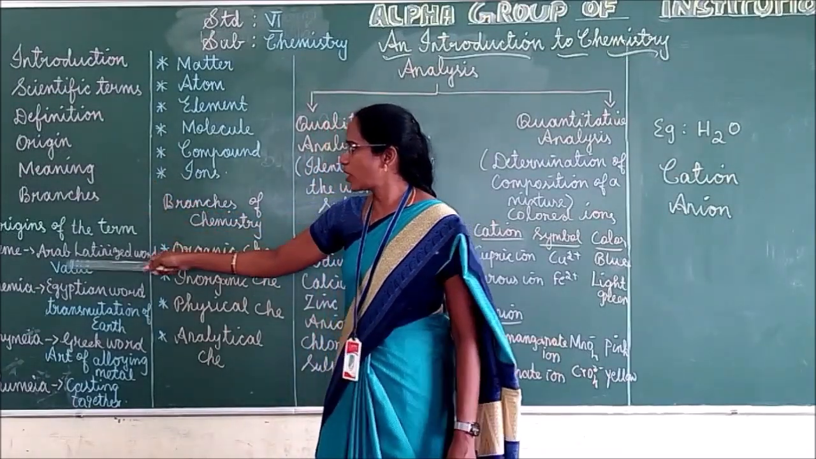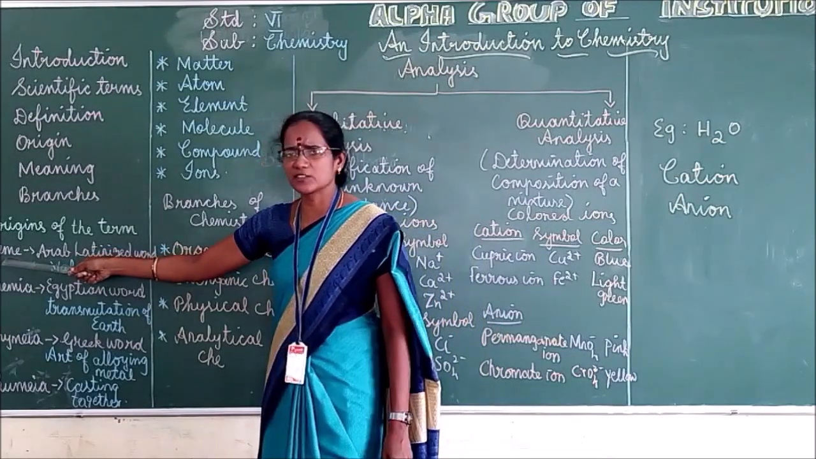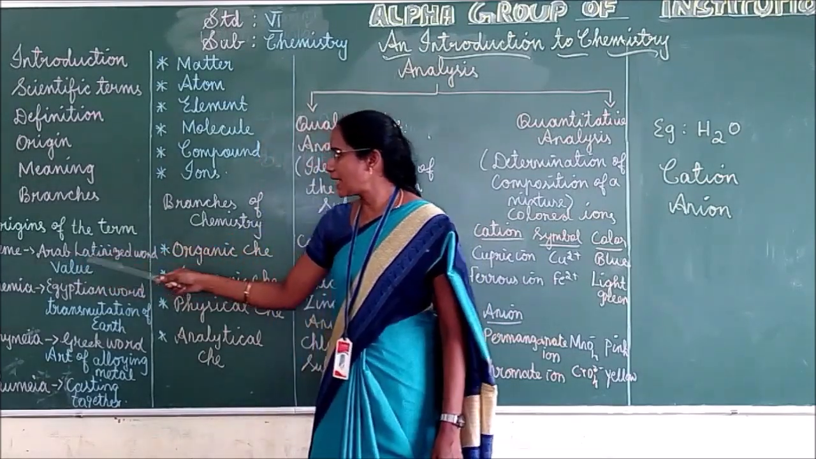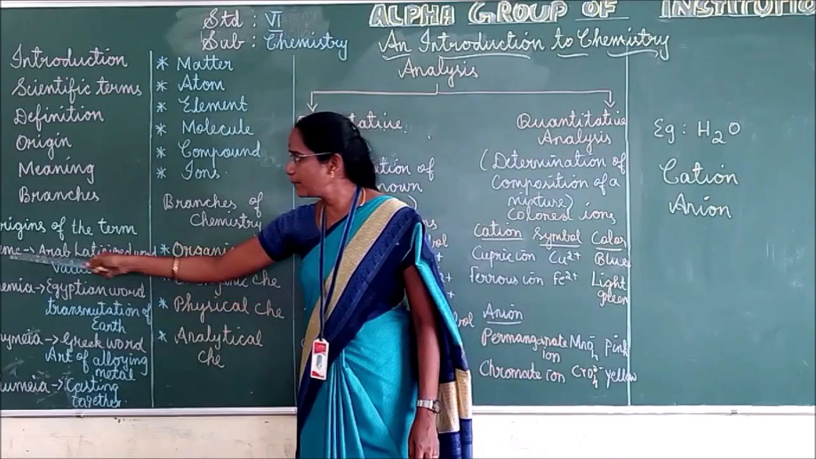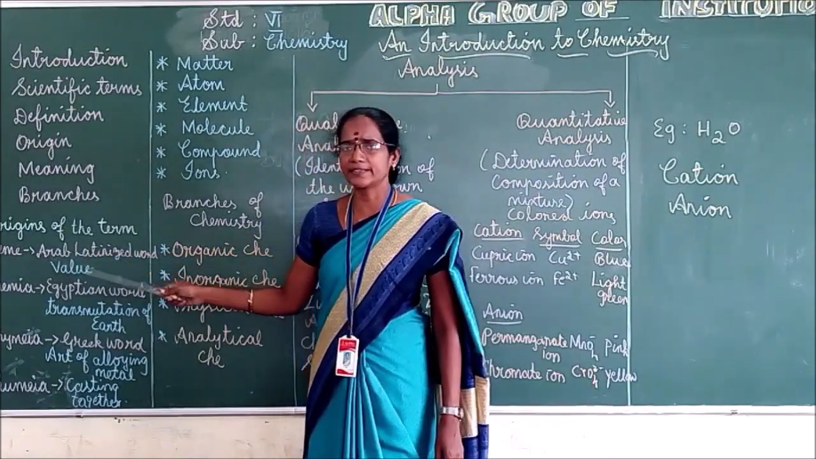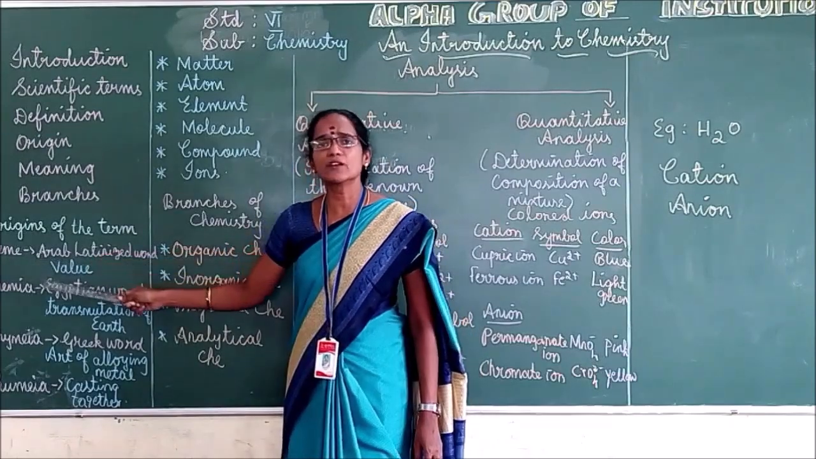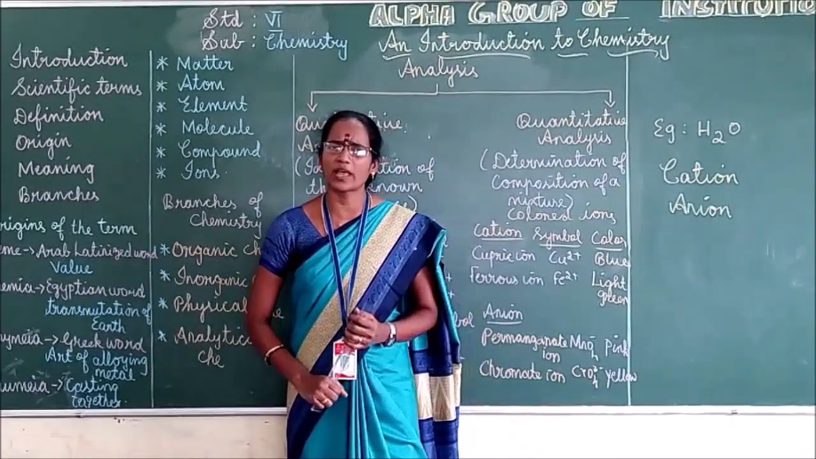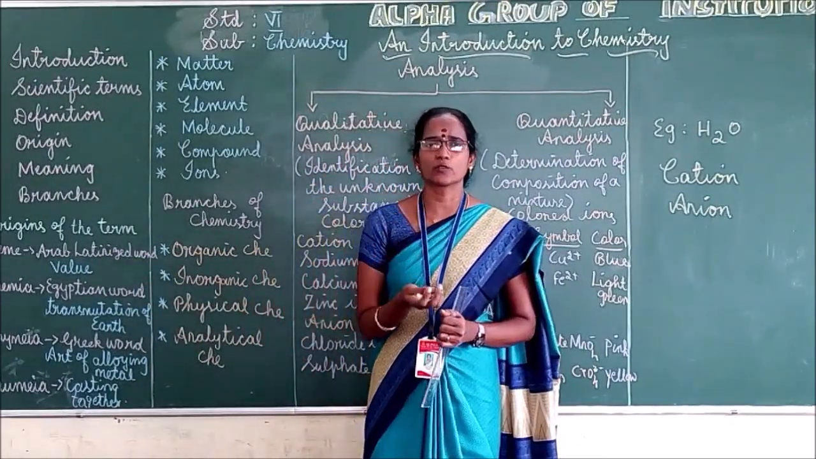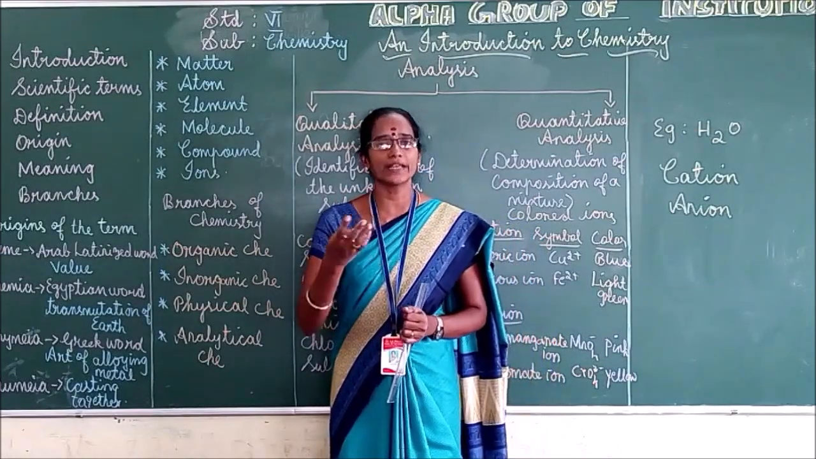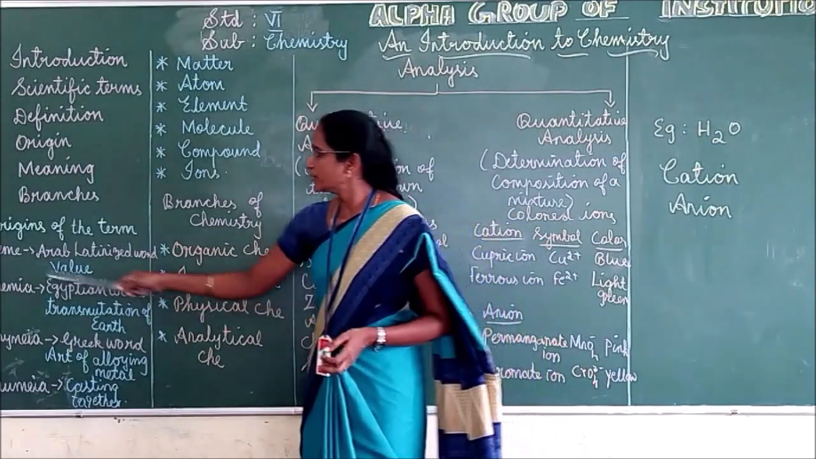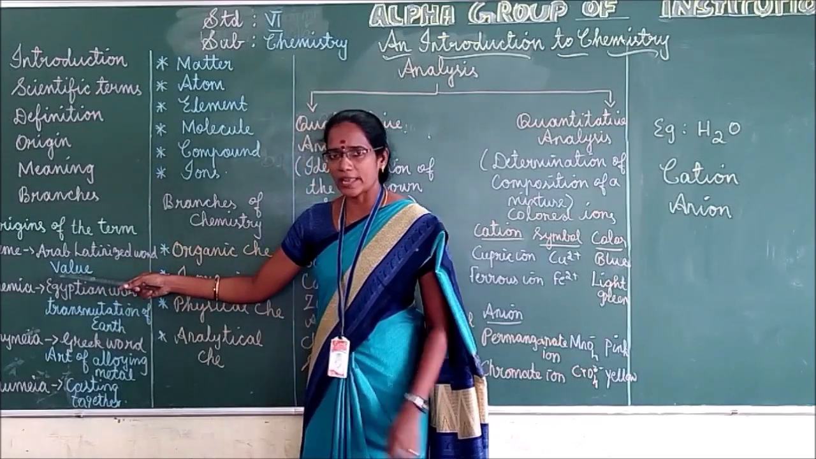Okay. So first one, chem. Chem is an Arab Latinized word. The meaning for this word chem is value. What is the meaning for value? Importance. Okay. Value means worth or importance. So the meaning for chem is value.